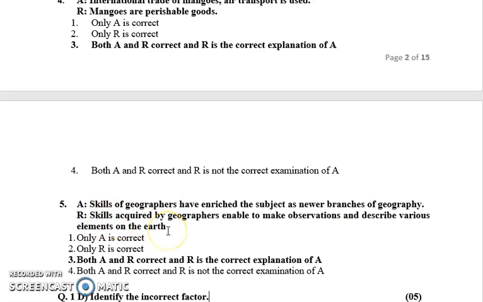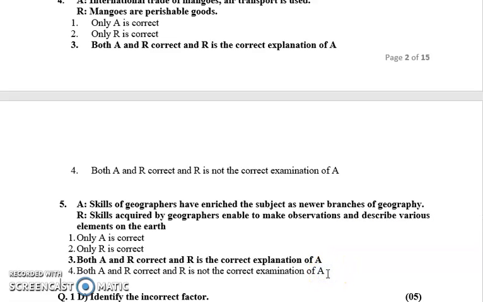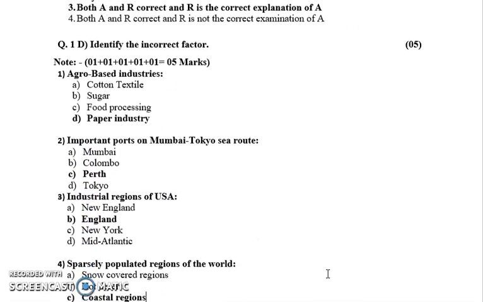And the skills acquired by a geographer enable them to make observations and describe various elements on the earth. So even the second statement is also true. So the right answer is both A and R are correct, and R is a correct explanation of A. Now let us come to the next part, that is question number 1D.